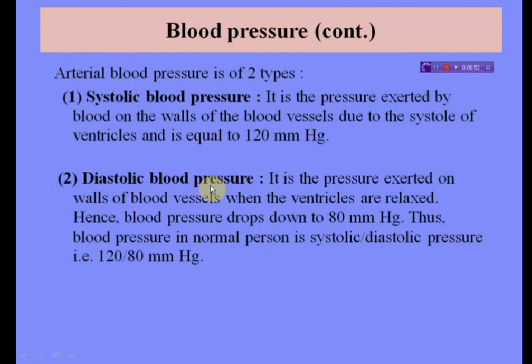Next is diastolic blood pressure. It is the pressure exerted on the walls of blood vessels when the ventricles are relaxed. Hence, blood pressure drops down to 80 mm mercury. Thus, blood pressure in a normal person is systolic/diastolic pressure, that is 120/80 mm mercury. Diastolic pressure, or the bottom number, measures the pressure in your vessels between heartbeats. If systolic and diastolic pressure are too high, you might be suffering from hypertension.